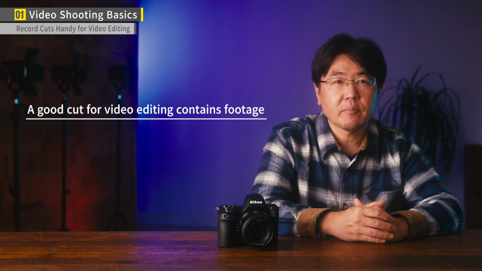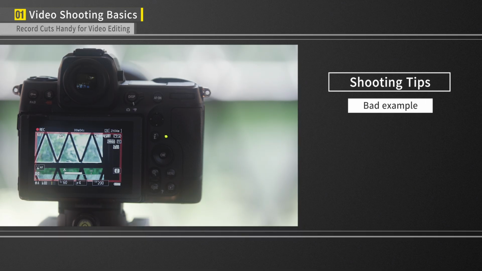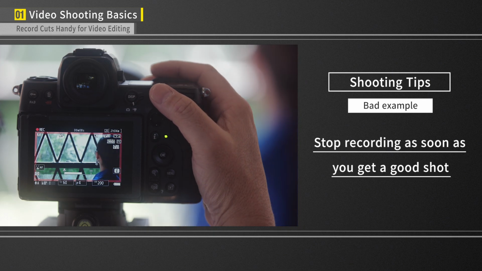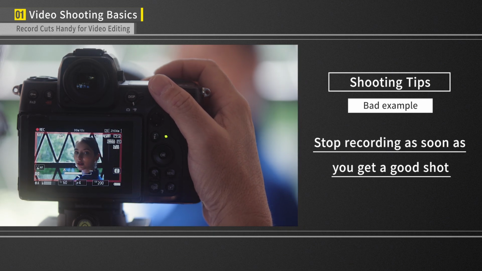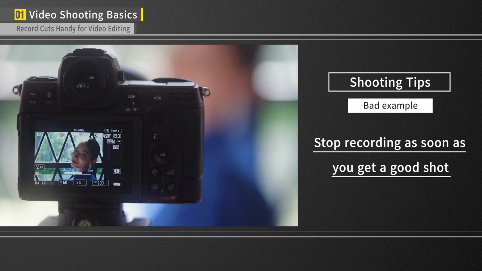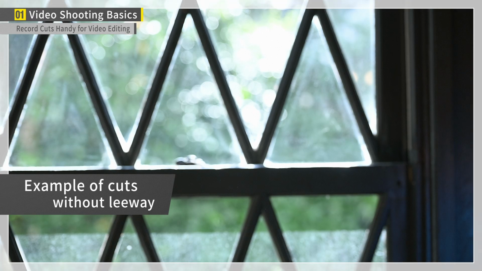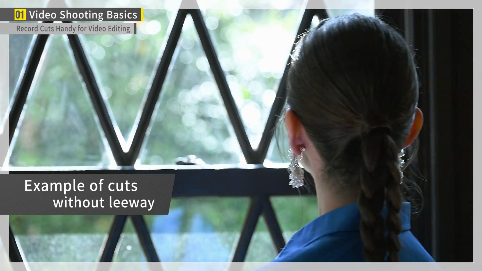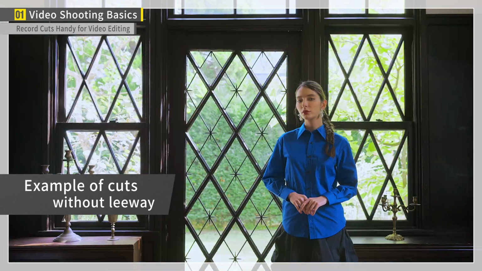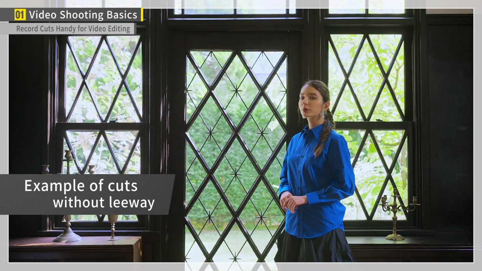Cuts are easy to edit when they are longer than they need to be at the beginning and the end. One mistake that still photographers tend to make when shooting videos is to stop recording as soon as they get a good shot. If you do this, you will have no room to make edits at the beginning and the end of the cut. Without any leeway to edit the beginning and end of the cut, you are left with fewer options to adjust the timing between cuts or apply effects to your transitions.